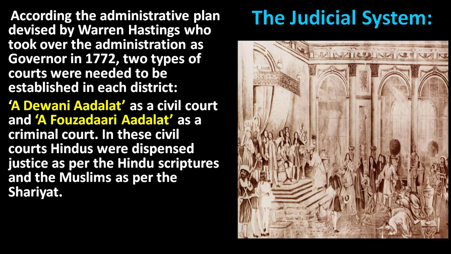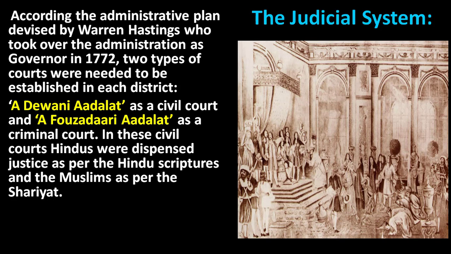So these are the concepts. It was introduced by Warren Hastings in the year 1772 when he was appointed as governor. The two important types of courts were established in each district. They are called a Diwani Adalat and a Fauzdari Adalat.